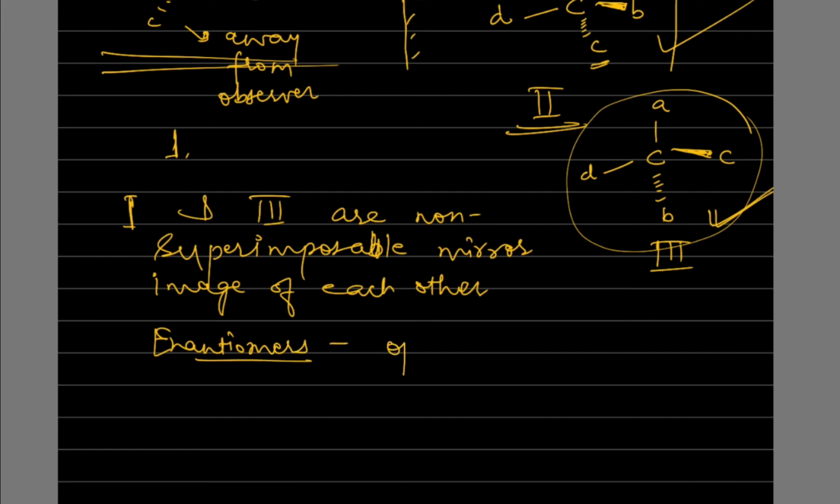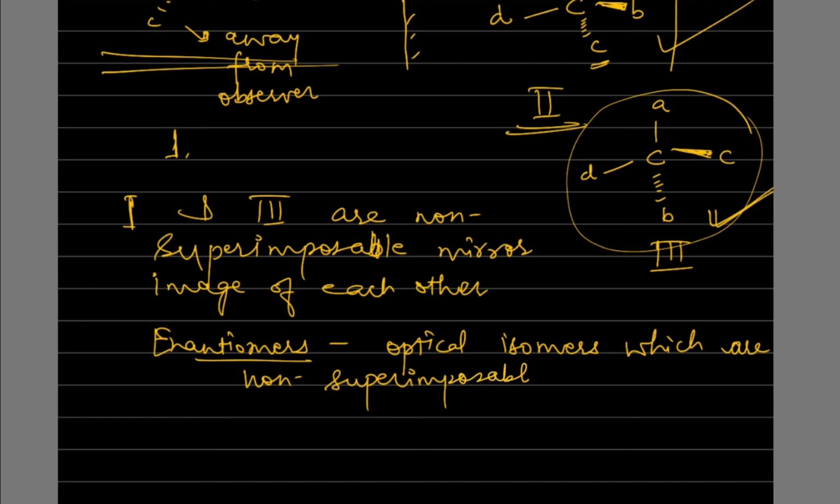Enantiomers are the optical isomers which are non-superimposable mirror images of each other. So 1 and 3 are the enantiomers.